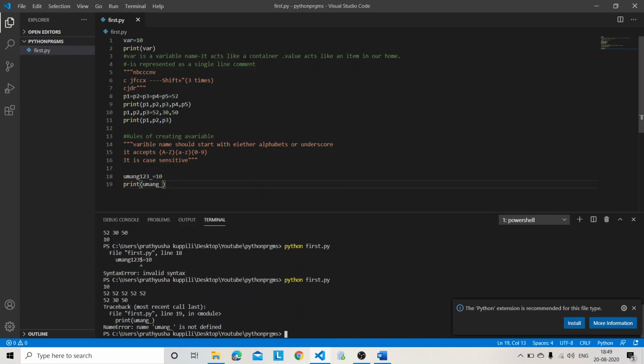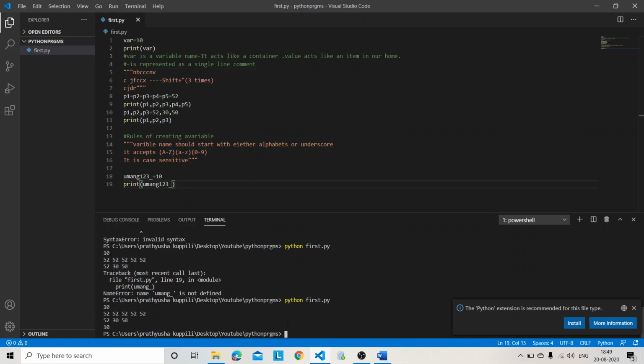Oh, sorry. I am not having any name called Umang. So I created variable Umang123 underscore, but I am calling the variable Umang underscore. So it is throwing me an error that it is not defined. Okay. So let's, yeah, I got the value. I think you understood the rules of creating the variables, right?